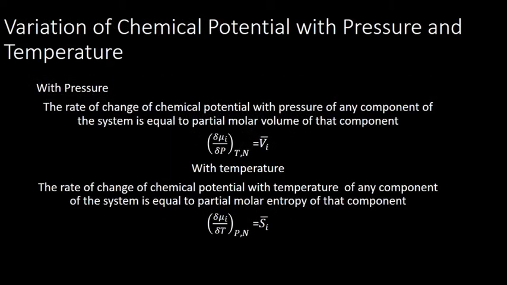Then the variation of chemical potential with pressure and temperature. The rate of change of chemical potential with pressure of any component of the system is equal to the partial molar volume, and the rate of change of chemical potential with temperature of any component is equal to the partial molar entropy. That is, dou mu i by dou P at constant temperature and n is equal to Vi bar, and dou mu i by dou T at constant pressure and n is equal to Si bar.